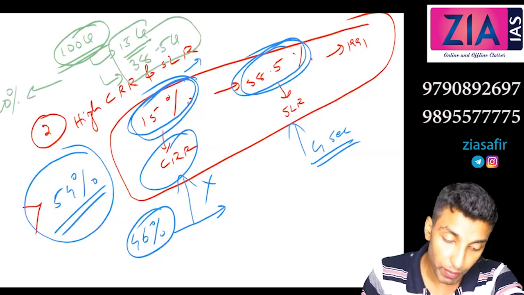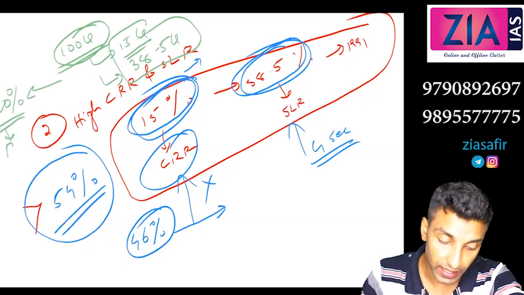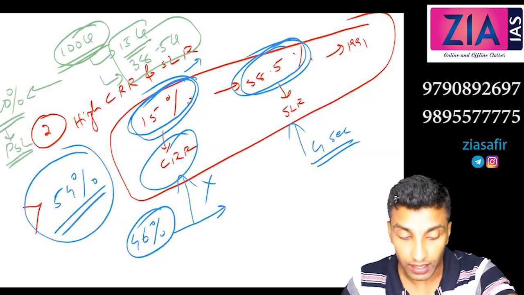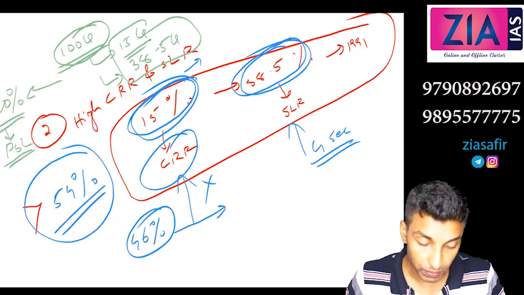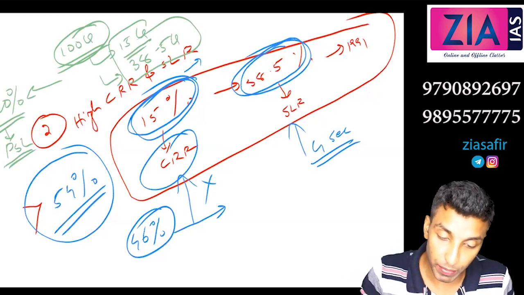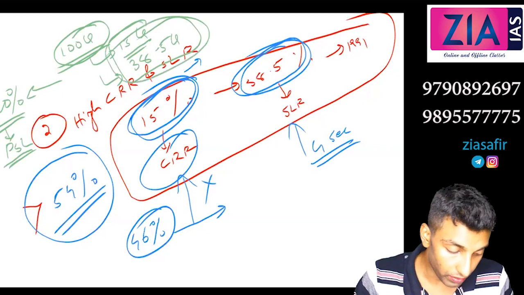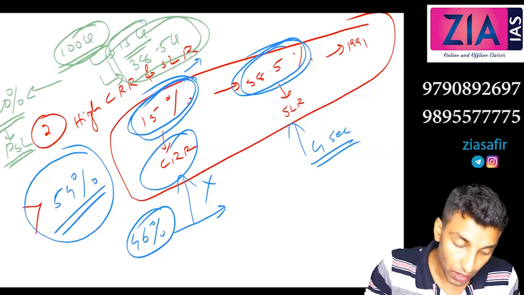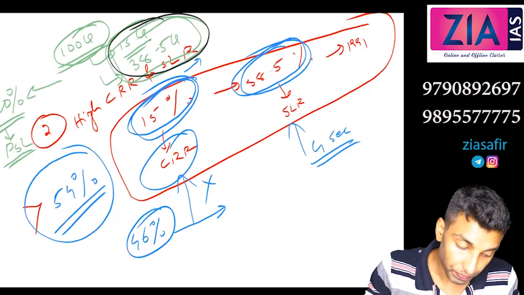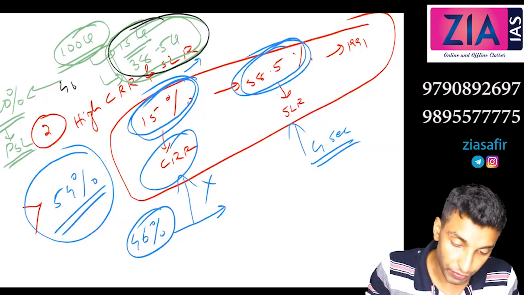Then 40%, what requirement you have to meet? PSL, priority sector lending requirement also you have to meet. Then what is left out? Nothing left out, no? See, after keeping this, how much you can lend? This is around 53.5% is gone. How much is left out? So 46.5% is left out.